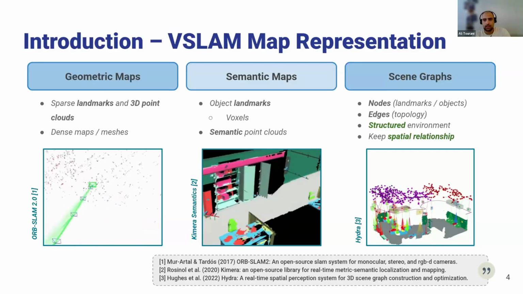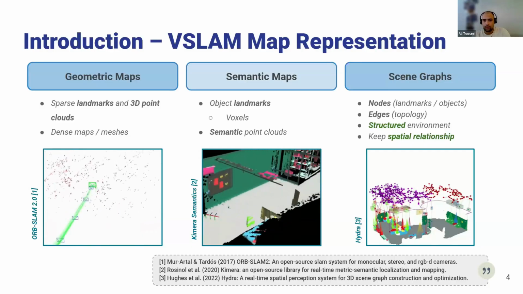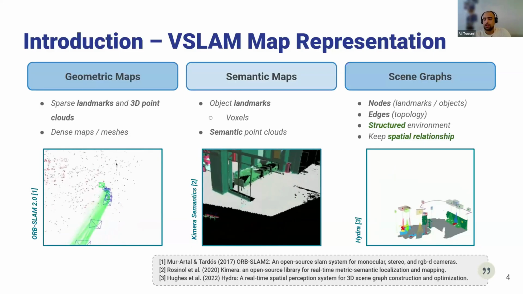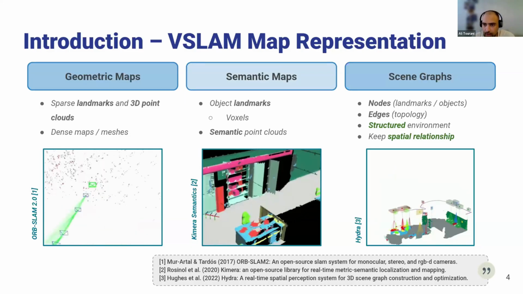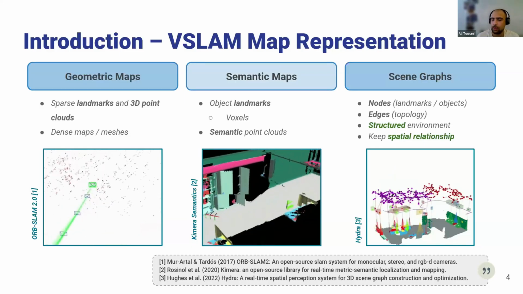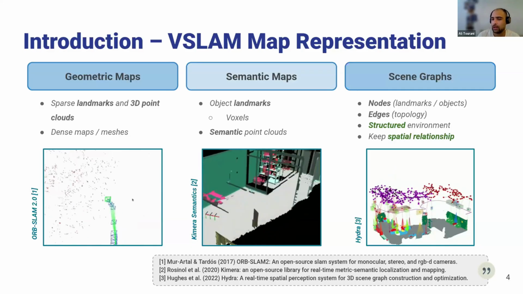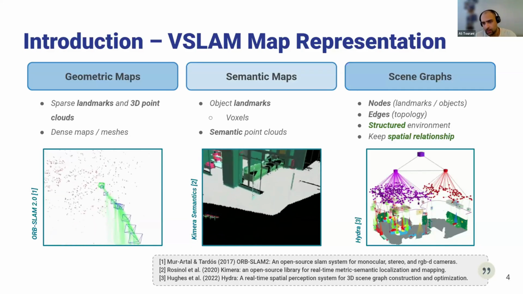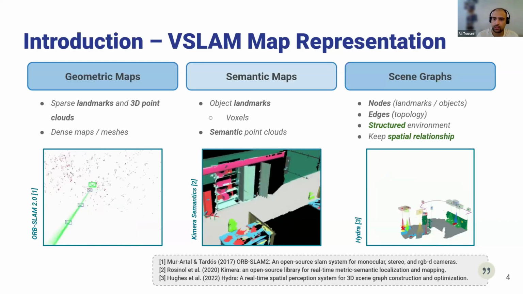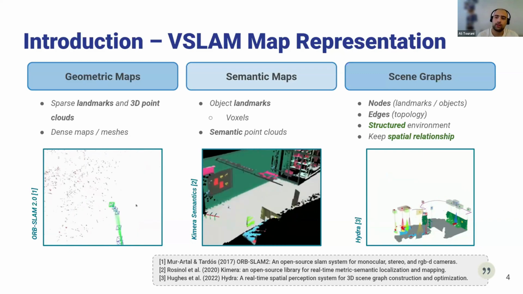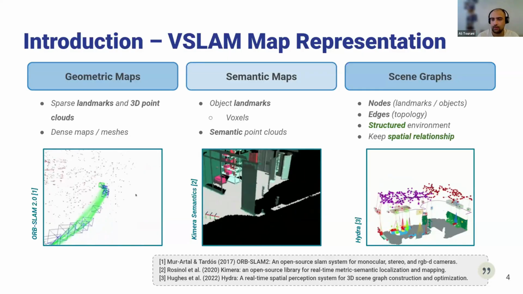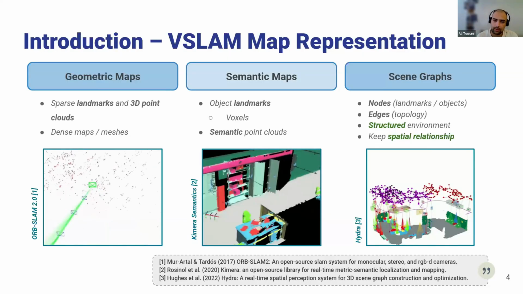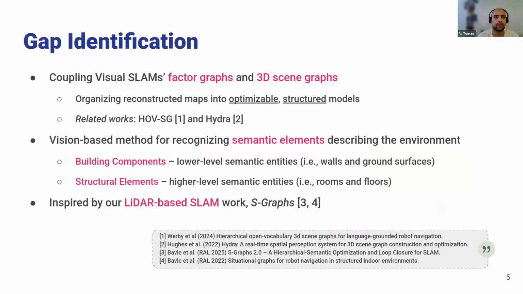So these scene graphs here are a set of nodes and edges. The nodes can be the objects, like the semantic objects that we detect, or the landmarks in the environment. And the edges can be the topology, and also how well they are connected to each other and what the relation among them is. So this can model the environment in a more structured way. Apart from the visual and semantic information, we can also have the spatial relationship among the objects that we detect.